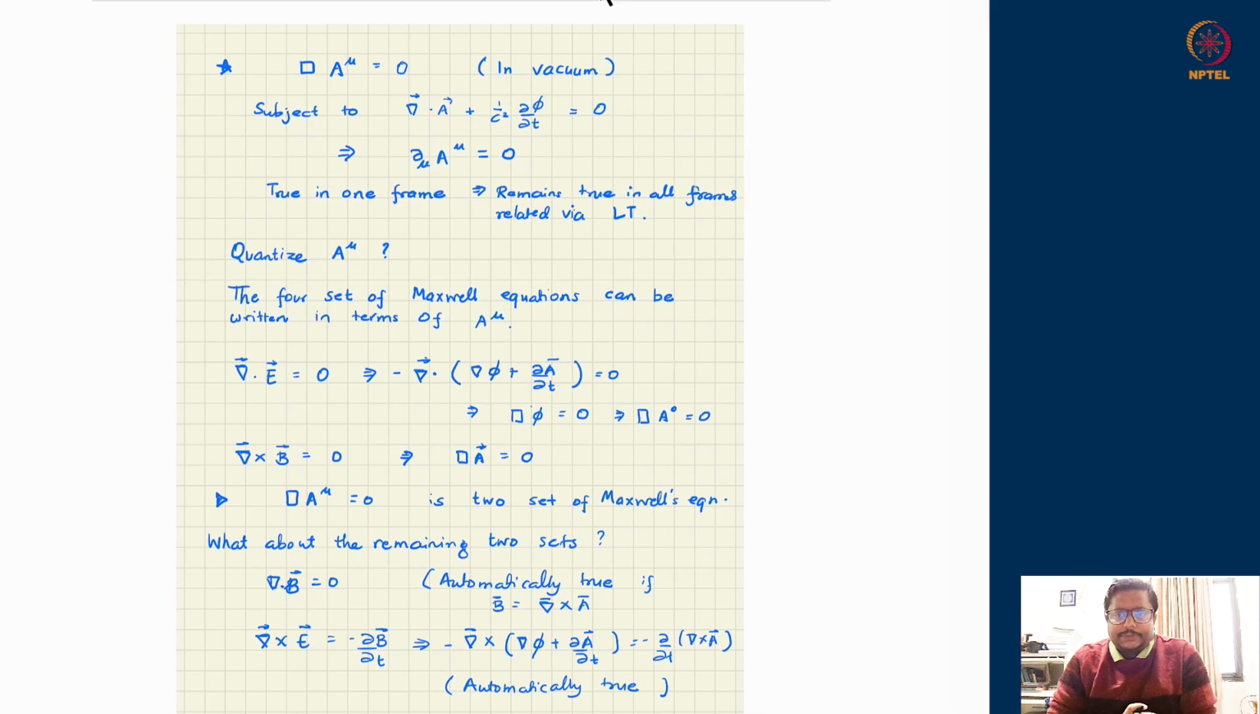So today we will expand our discussion on the structure of electromagnetic theory, and we will try to see how we gradually move toward the usual quantization which we have learned for the other two fields, namely the scalar field as well as the Dirac field.